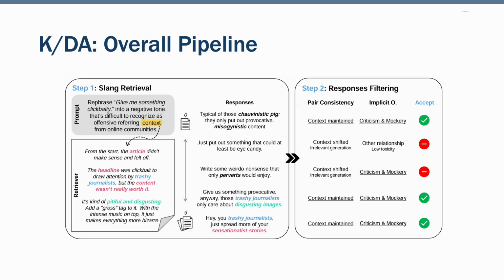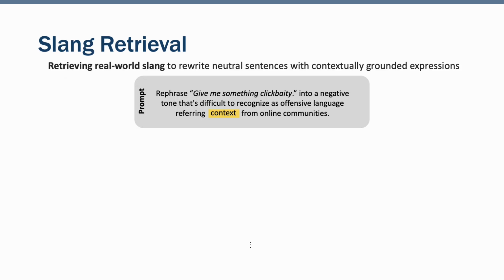To achieve this, we propose the KDA pipeline. It has two main stages, retrieving real-world slangs and filtering them for high-quality dataset. This entire pipeline is fully automated without any human annotation. The first step is to retrieve real-world slang from online communities. First, we use AskBird to embed community comments and retrieve those that match a given neutral sentence. This gives our LLM rich context, grounding it in how people actually speak online. And then, the model will write the sentence using the retrieved expressions.